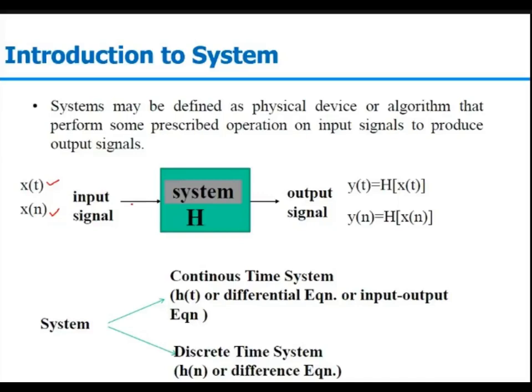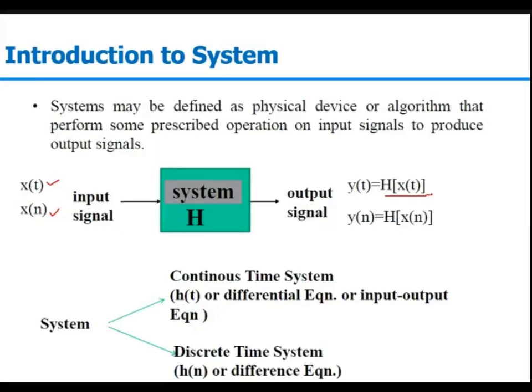This input signal, when fed to a system H, provides us some output, and that output is y of t. So we write y of t is equal to H of x of t. That is a system which is working on our given input.